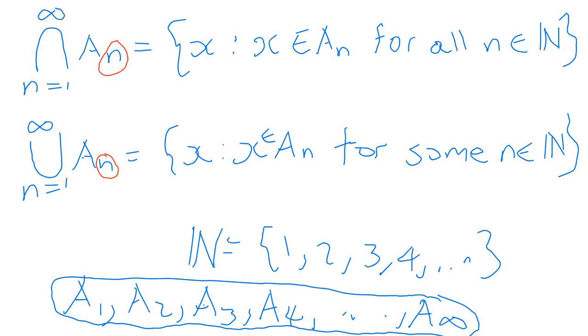Now you can also have sets that are indexed with two integers. Let me show what I mean. You can have sets like this, where you have A1,1, A1,2, A1,3, and so forth, A2,1, A3,1, A2,2.